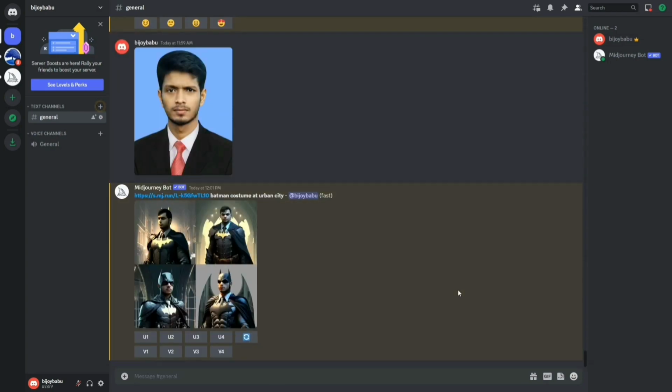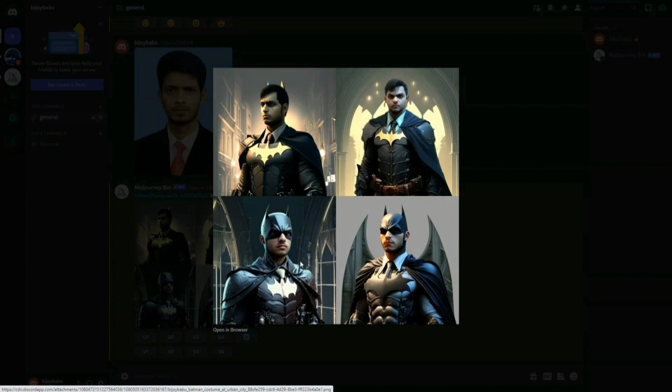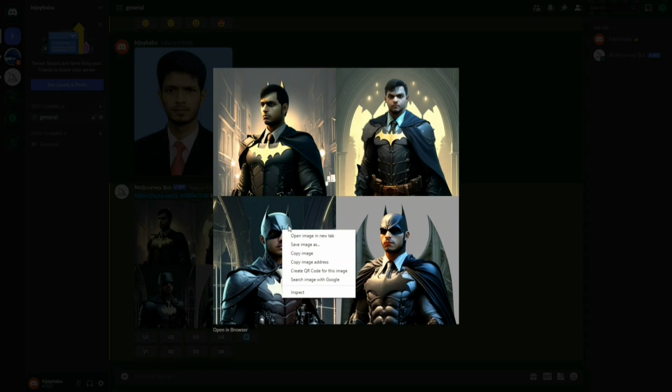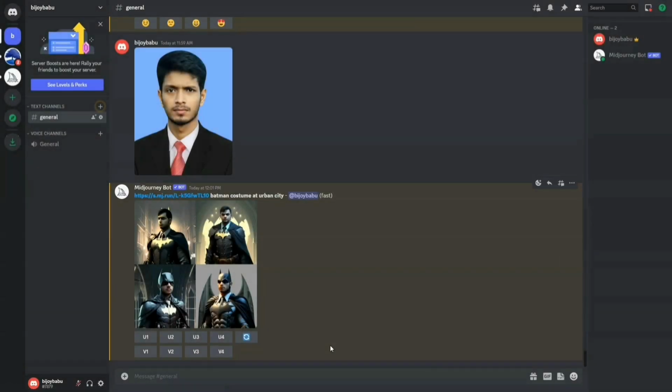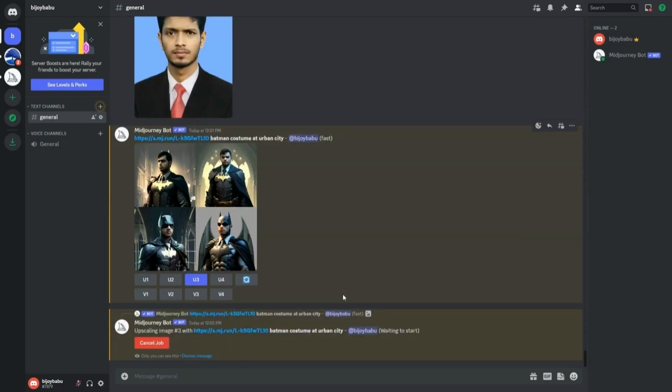Done. See, your image created perfectly, as your command. But, when you try to save specific one image separately, you can't. Now, choose an image which one you want to save. As example, you want to save third one, so that, tap on U3 option.